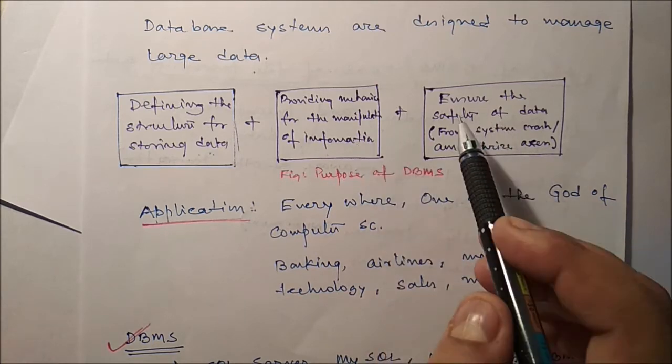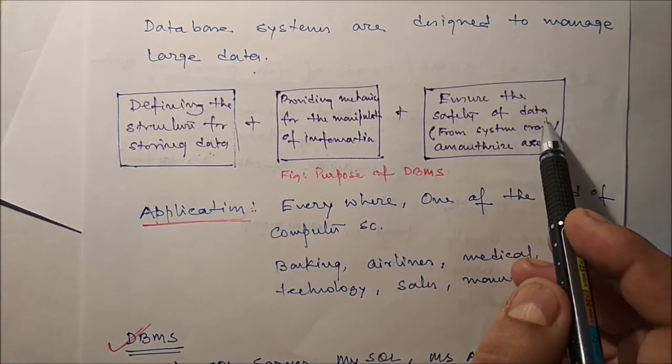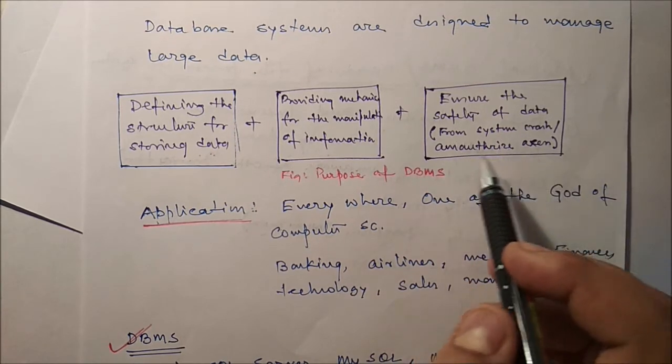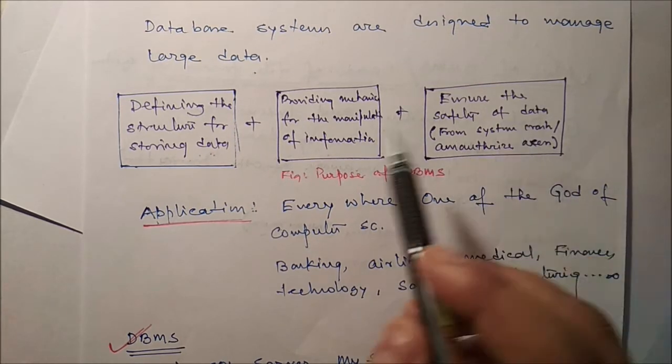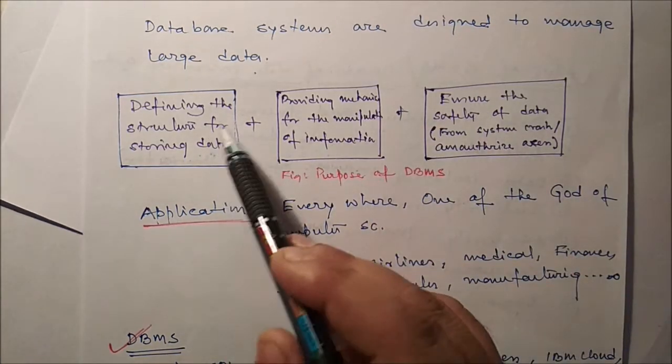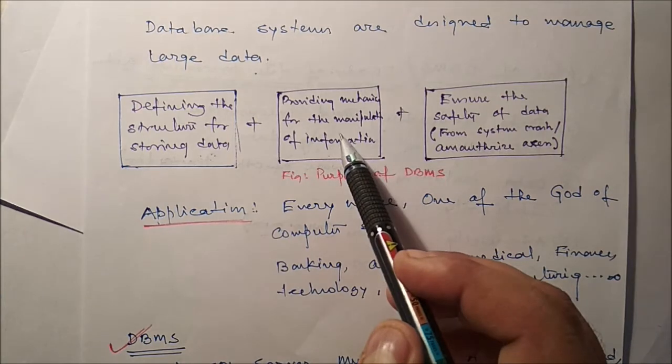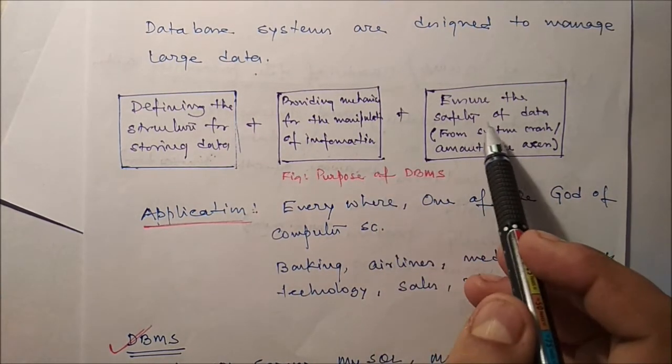Third, ensuring the safety of the data from system crashes or unauthorized access. So these are the three main purposes: defining the structure of the stored data, providing the mechanism to manipulate the data, and ensuring the safety of the data.